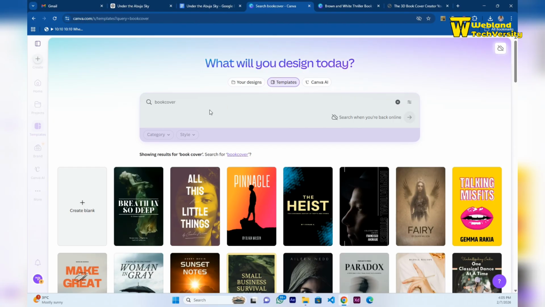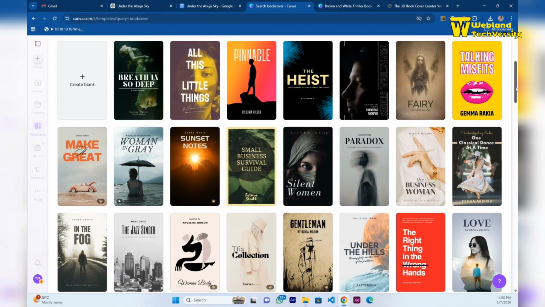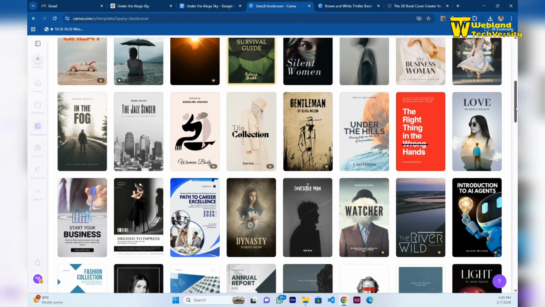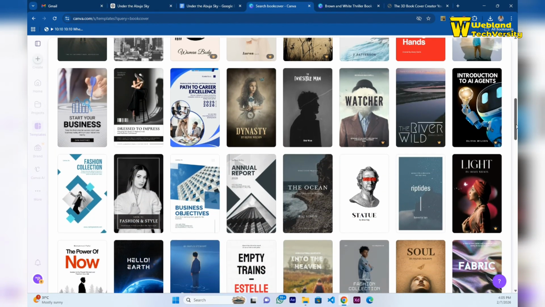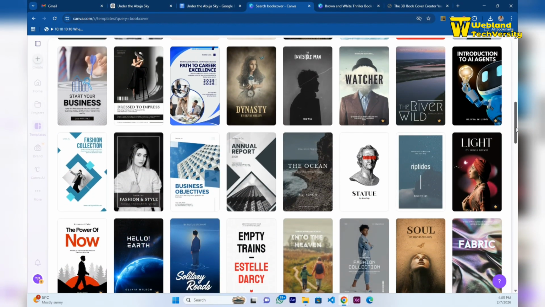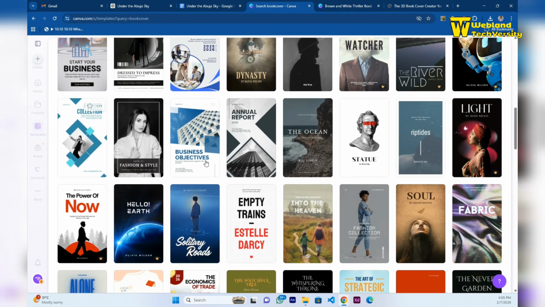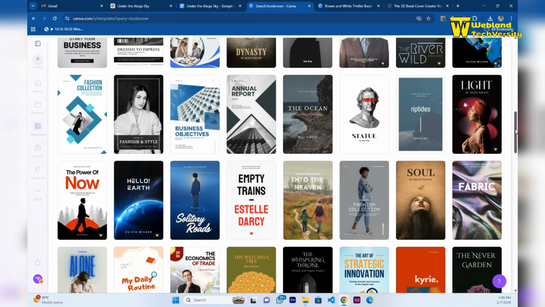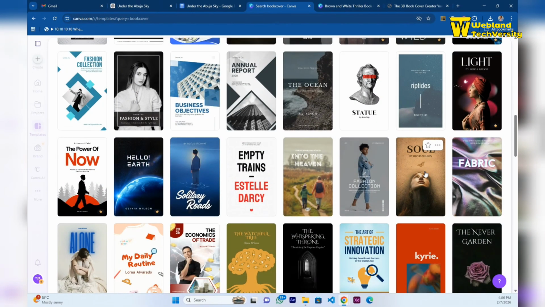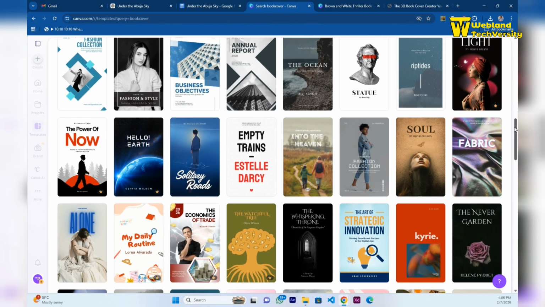the template angle. Okay, once you type book cover, it will display a whole lot of book covers, just plenty, just too fine, just too beautiful, depending on the kind of book cover you want to work on, whether it's a business book cover, a passion book cover, a romantic book cover, a soul-filled or spiritual book cover, or one that looks like a solitary road, depending on the kind of book cover you intend to have.